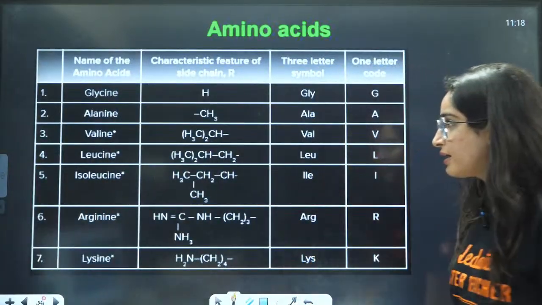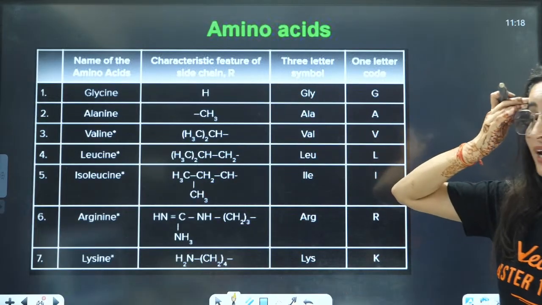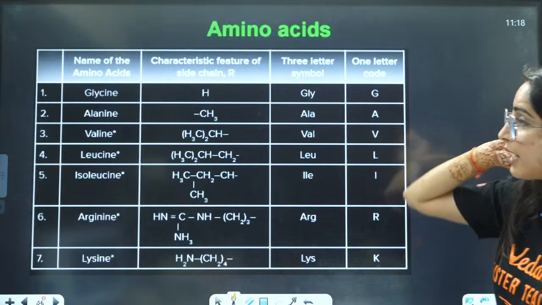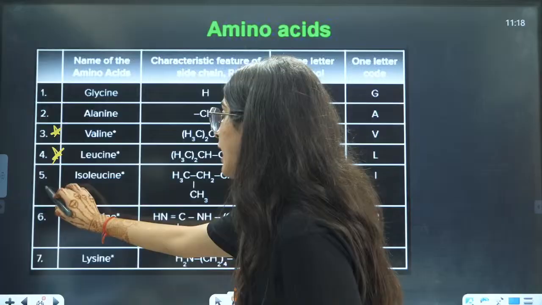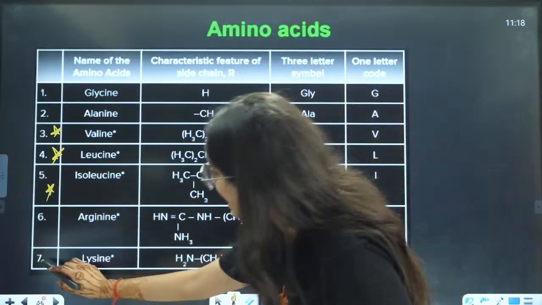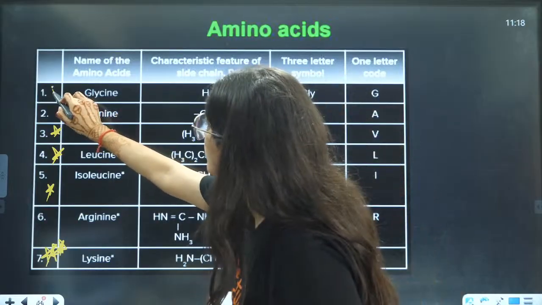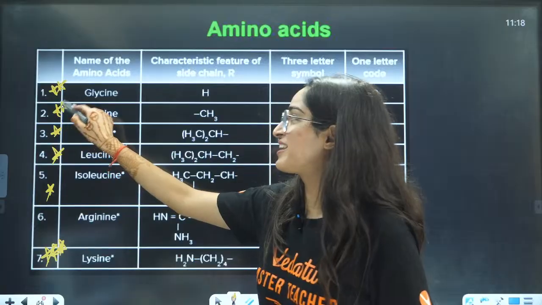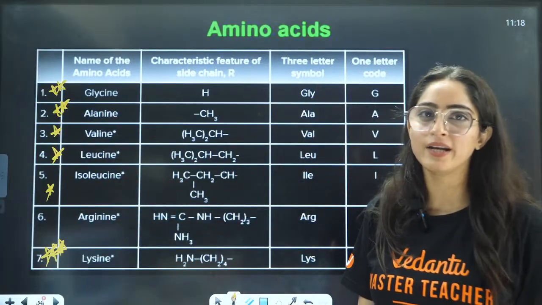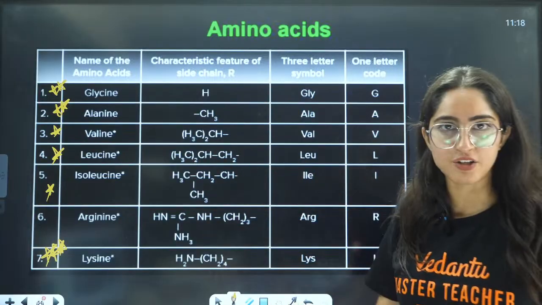Now this is very, very important. This is a chart. Yes, you have to remember this. Some of you, I'll tell you that leucine is important. Then valine is important. Isoleucine is important. Lysine is very, very important. Glycine is also very important. Alanine is also very important. So all of them are very important. Basically, you need to remember the structures here.